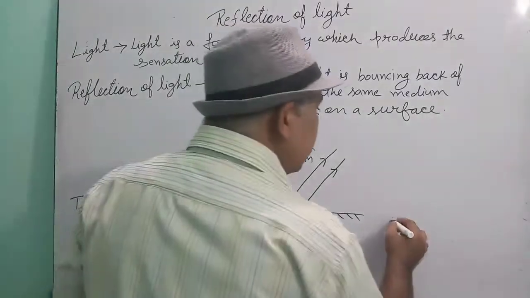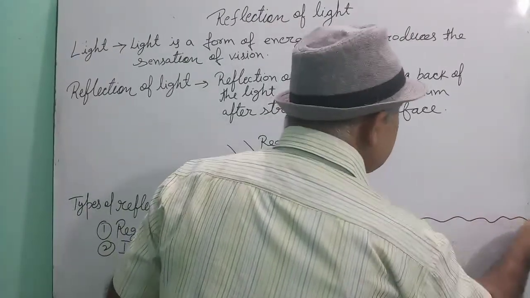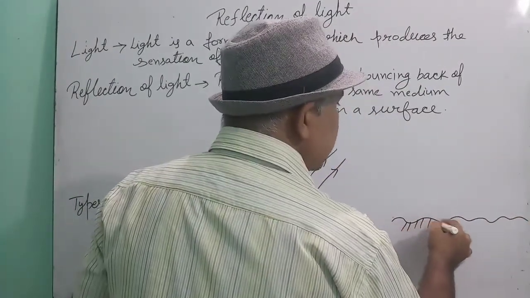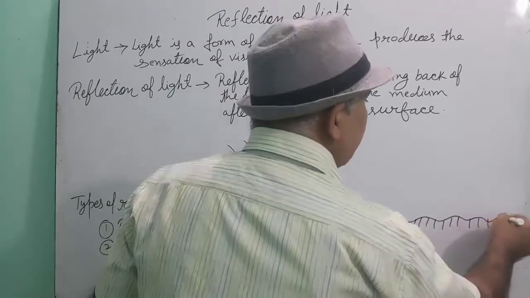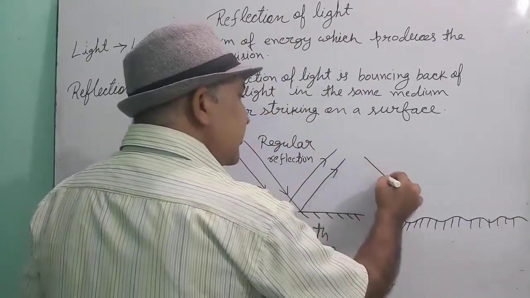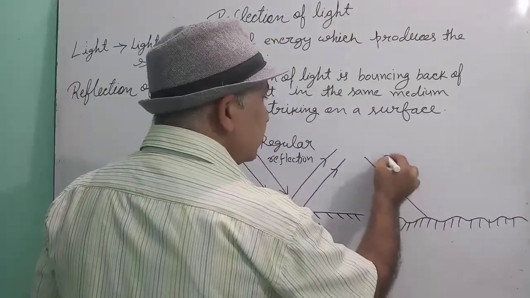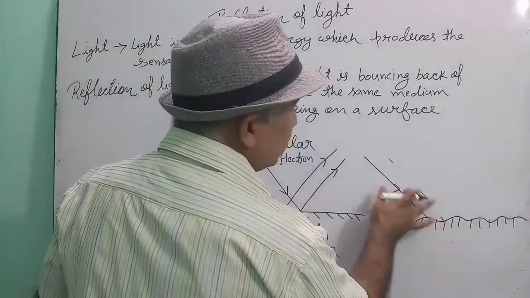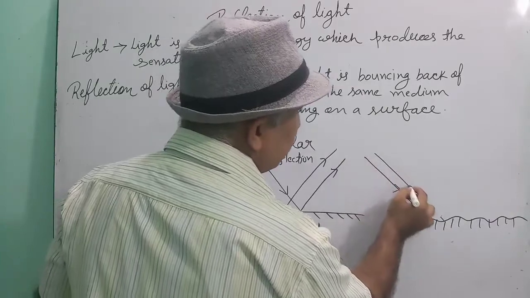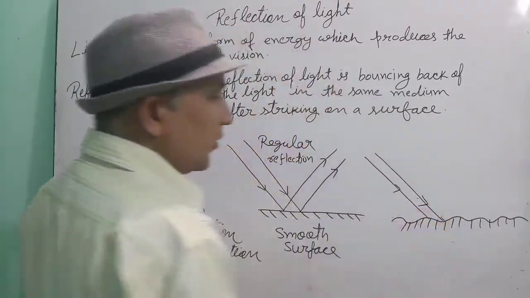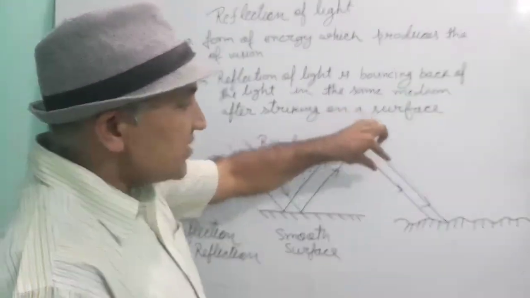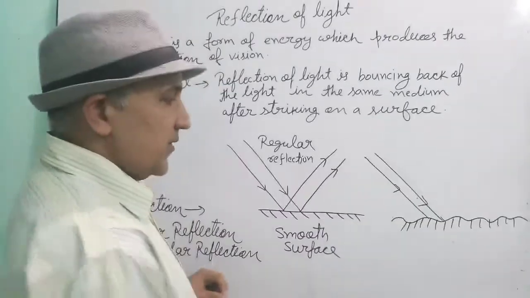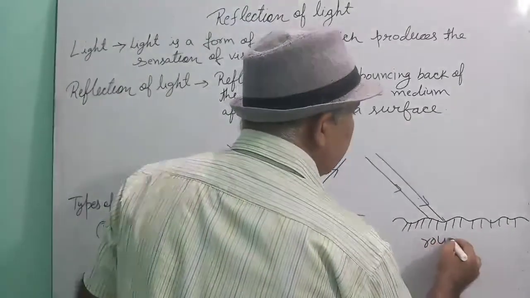Now take an irregular or rough surface. Suppose this is the surface we are taking. Again take parallel rays. Suppose the parallel rays are falling on a rough surface.